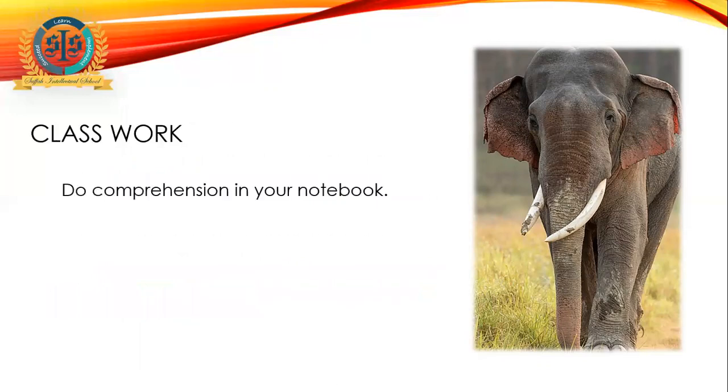Now your classwork is to do the comprehension in your notebook. You have to follow the same rule. Watch, pause, write, and play. Watch, pause, write, and play. This is the way you have to write your answers.